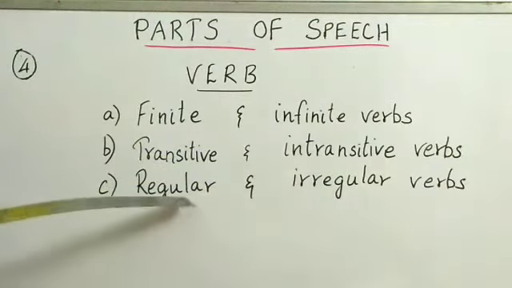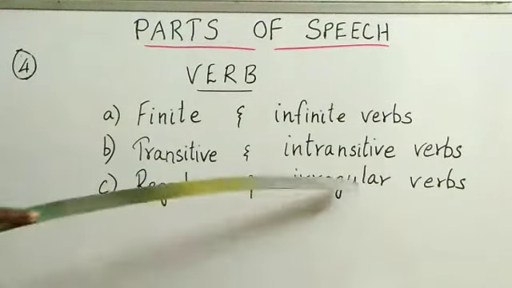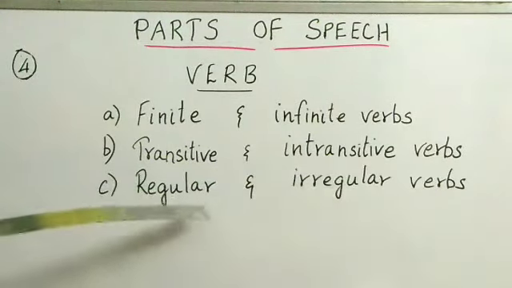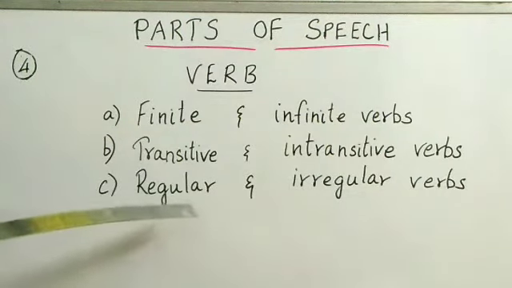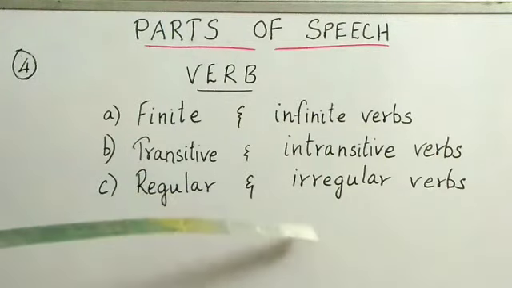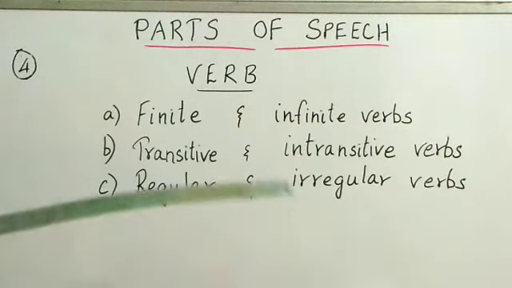And C is regular and irregular verbs. Regular verbs will be like this: write, wrote, written. So we have the verb 1, verb 2, verb 3 forms. Irregular verbs will be opposite to that. Okay, so with this, I finish up the verbs. Now we shall move on to adverb.